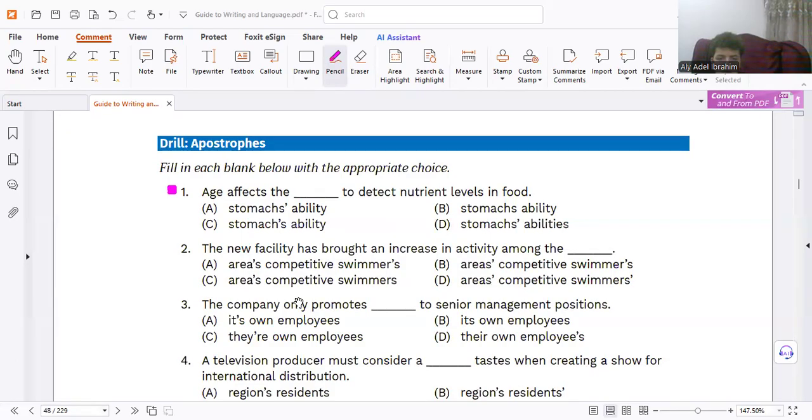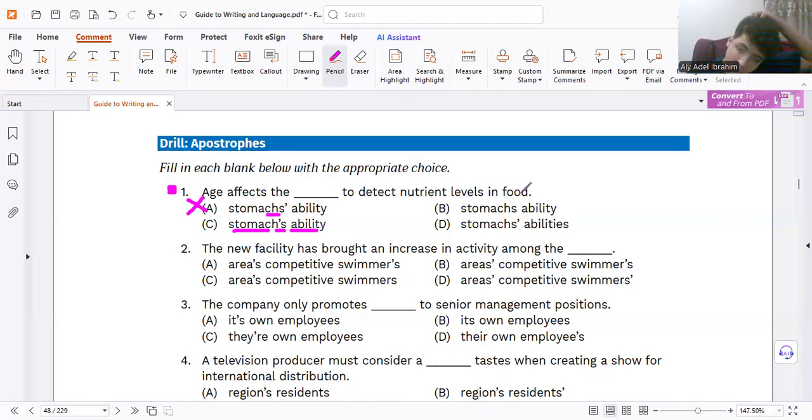Hey, wrong. Before the apostrophe, it's a plural. Are we talking about stomachs? The human has many stomachs? No. In general, we are talking about the human being, one person, singular. So stomach must be singular, and then a possessive, and then the meaning, what does it refer to?